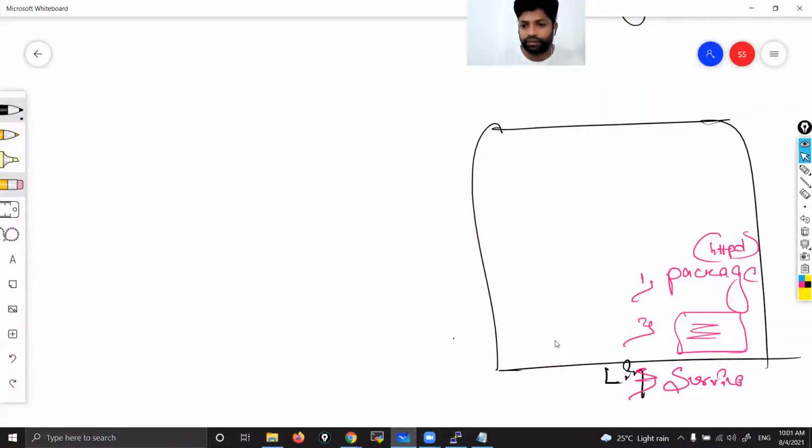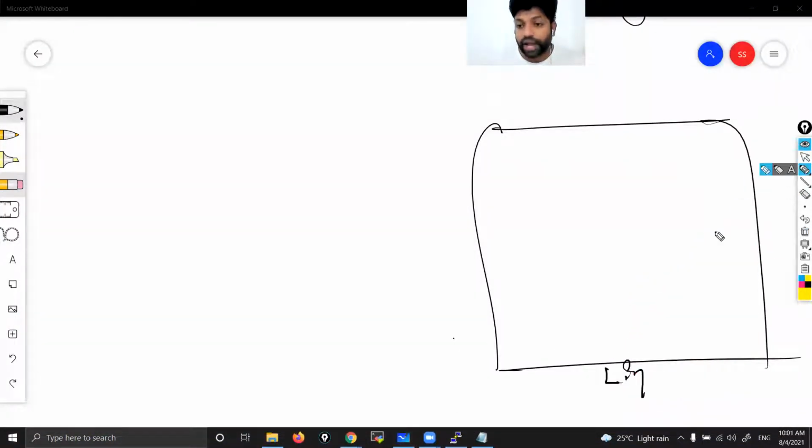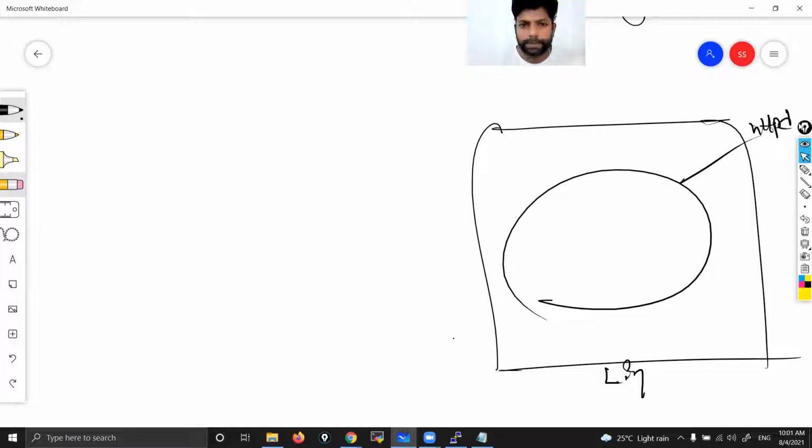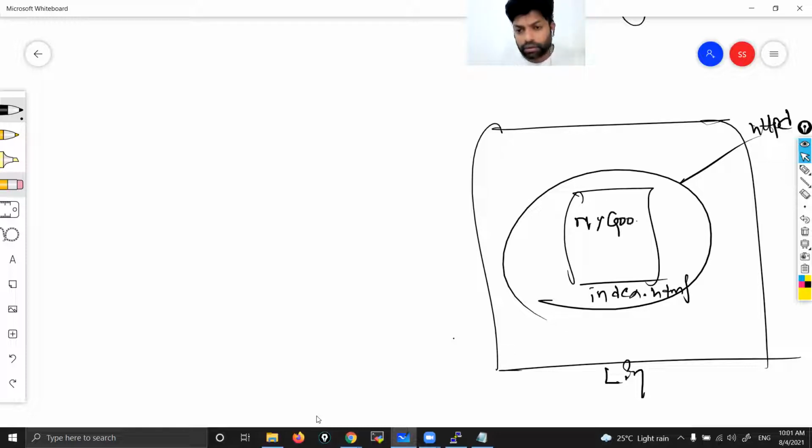Now my instance, this Linux, became a web server. So we did three things, right? First, we installed the package HTTPD. Then we created one index file and kept the content called my Google. Then we started the service. Now everything is fine.